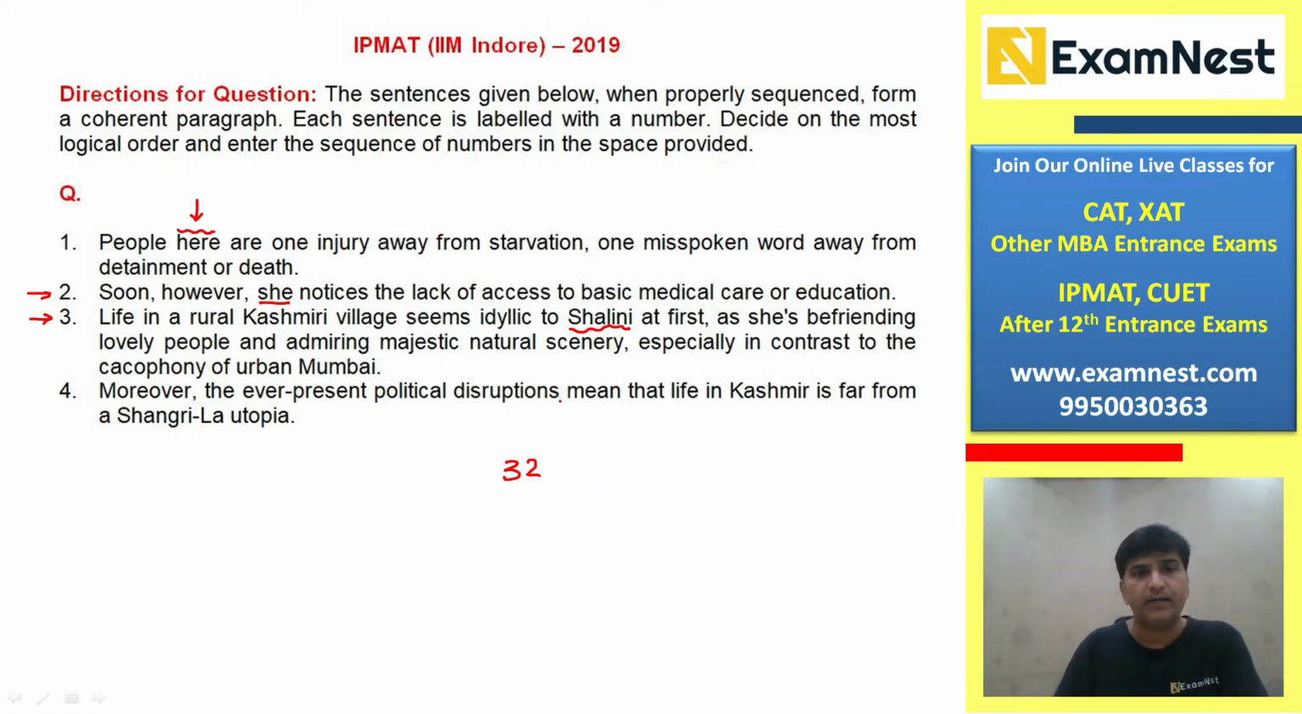Moreover, the ever-present political disruptions mean that life in Kashmir is far from a Shangri-La utopia. Utopia is a kind of perfect, imaginary place where you get everything. Shangri-La is showing an earthly paradise here. So this probably should be the concluding statement because it is talking about an imaginary place and showing that everything is perfect there. So before making such claims, positive or negative aspects have to be discussed. Therefore, the first statement cannot be the last statement. It should follow the second statement.